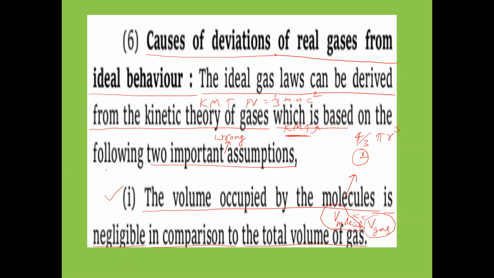Suppose you take a container, and in this container some gas is there. Now in this cube, what is the volume? The volume of the cube is L cube. So the volume of the total gas is L cube. And if you take a single molecule, its volume is 4 by 3 pi r cube, the volume of the gas molecule. So this gas molecule volume is very less in comparison to the total volume of the gas. That's what they are saying: the first assumption here.